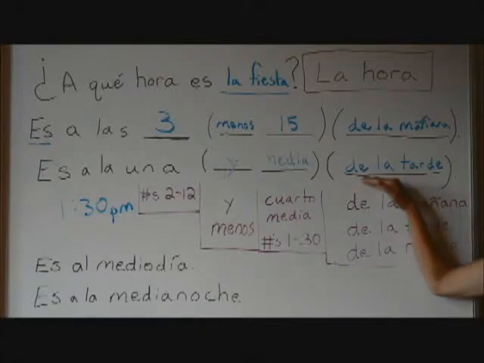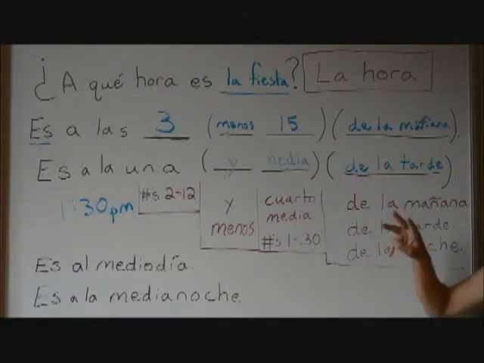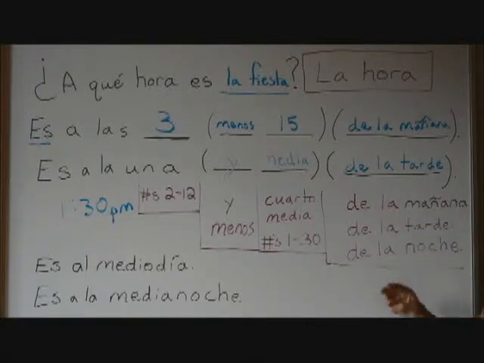So at the end of our expression of time, we have 3 choices to talk about whether it's happening in the morning, afternoon, or night, and that would be de la mañana, de la tarde, de la noche.